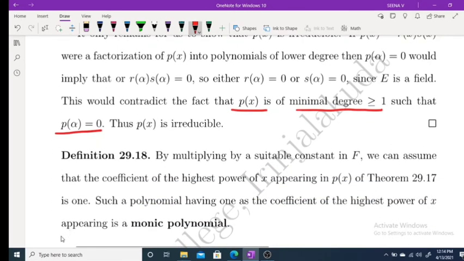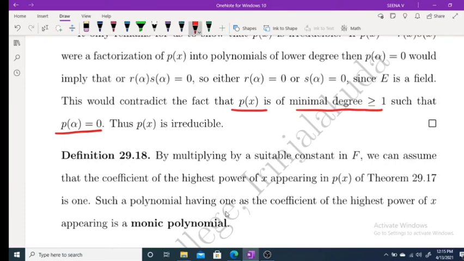Now, by multiplying by a suitable constant in F, we can assume that the coefficient of the highest power of x appearing in p(x) of Theorem 29.7 is 1.